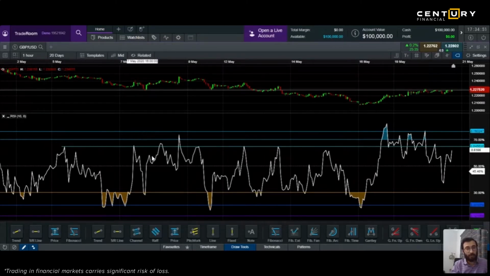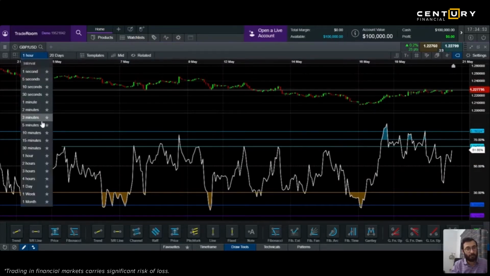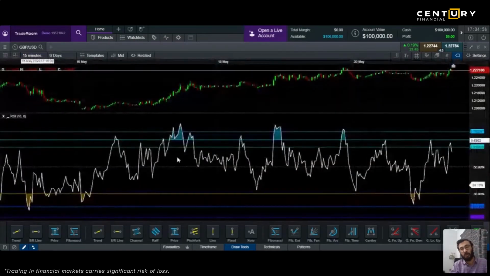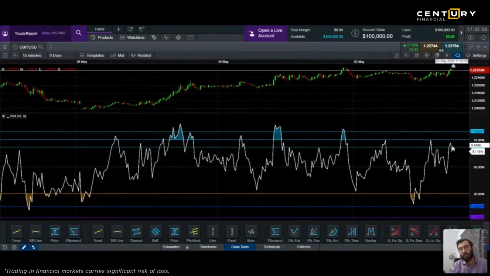If you look at the same thing, for example, instead of a 1 hour, if you do the same thing at a 15 minutes chart. Now on the 15 minutes chart, if you see, it is already above 70%. Look, it went above 70%, it started coming down, right? This is where you should book your profit. If it comes down here, again buy below 30%. You see here, this is 15 minutes here.